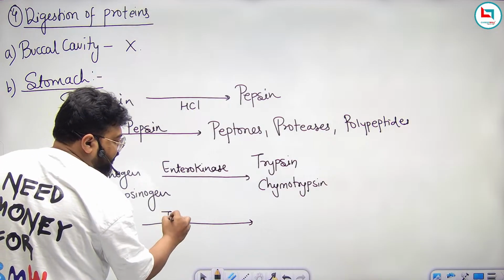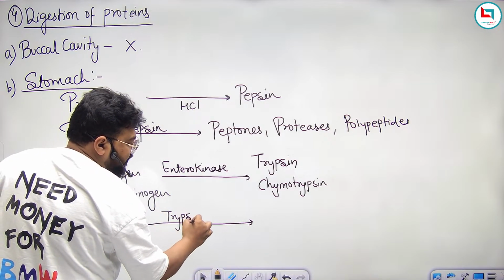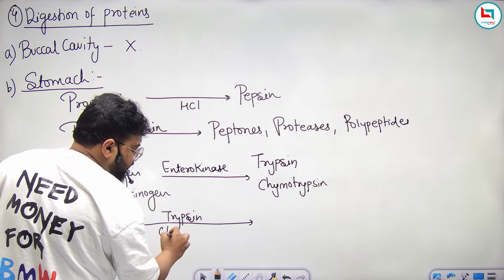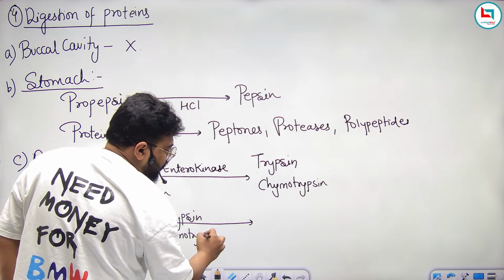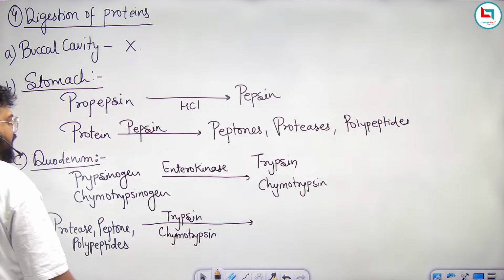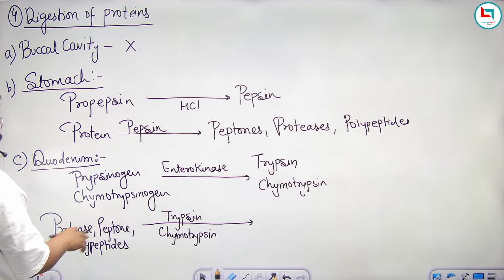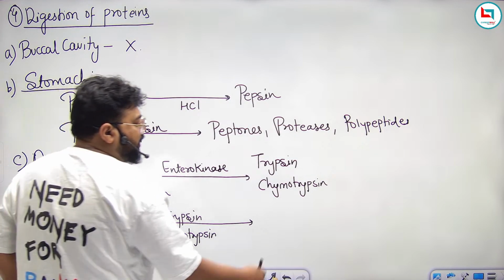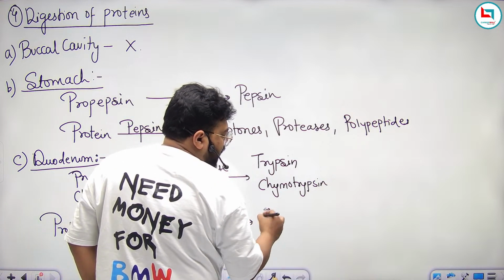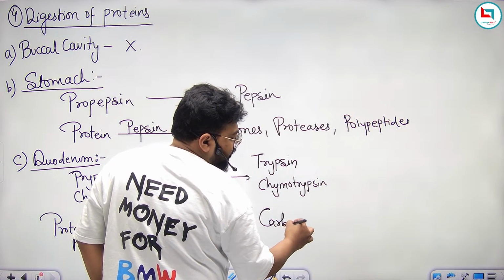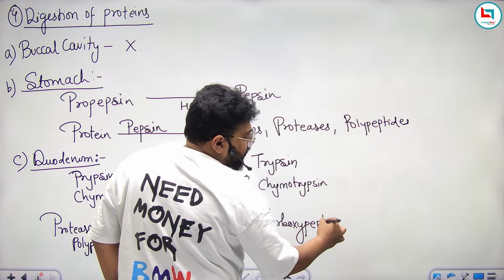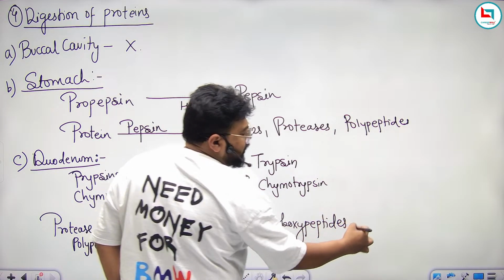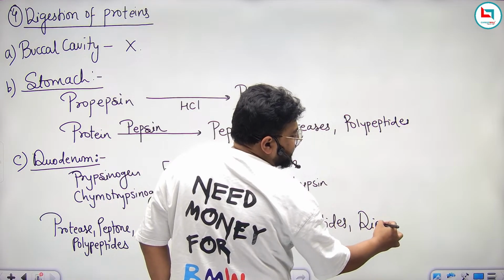These molecules get converted by trypsin and chymotrypsin into carboxypeptidase or dipeptides.